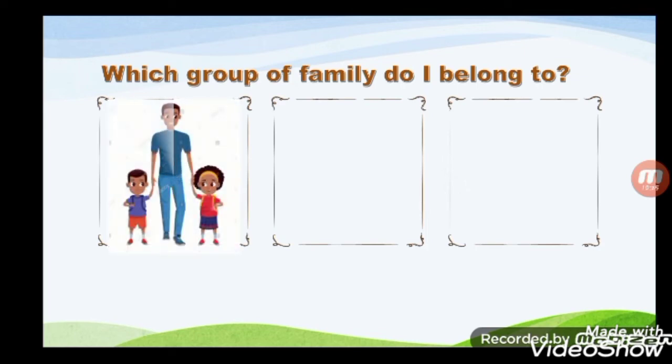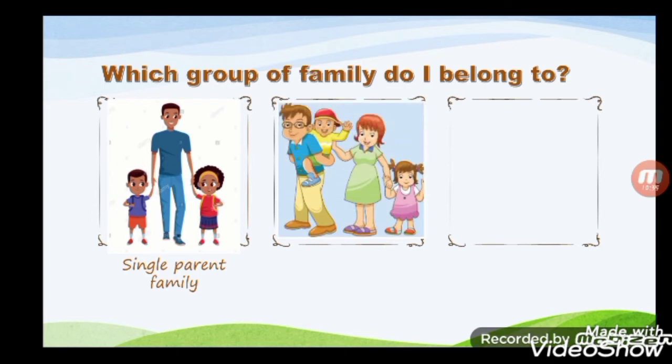The first picture is Daddy and the children. Daddy and the children. Okay, Rafita, you can go. Very good. Did you hear what she said? She said single parent family. Now let's go to the other one. Wow, very good. Now this family has mommy, daddy, and the 2 children. Very good, Kamlawati. Kamlawati said the nuclear family. Yes, she is perfectly correct.